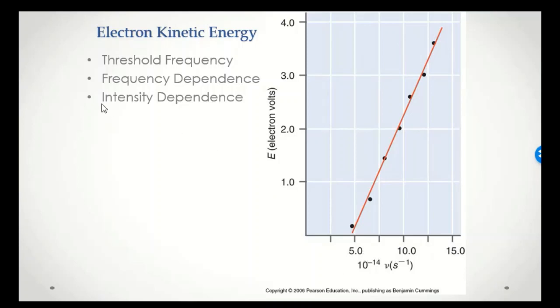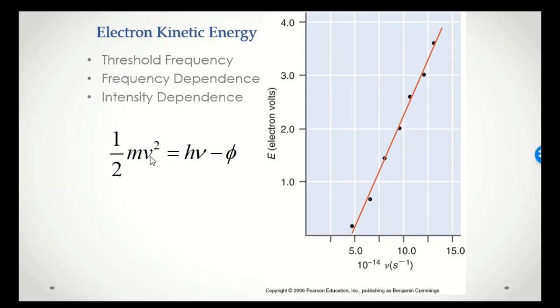But what happens in this case is that the intensity of light striking the surface actually affects the number or the amount of light, the number of electrons that are emitted. So the more intense the light, the more electrons are emitted. But the higher the frequency, the higher the energy of those ejected electrons. So let's repeat that. Higher frequency means greater energy of the ejected electrons. Higher intensity means more electrons ejected.